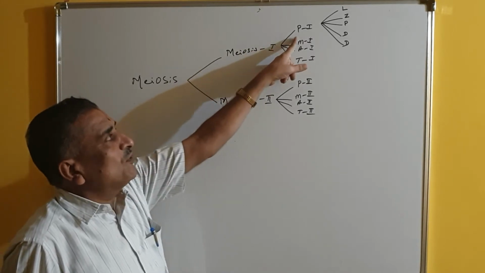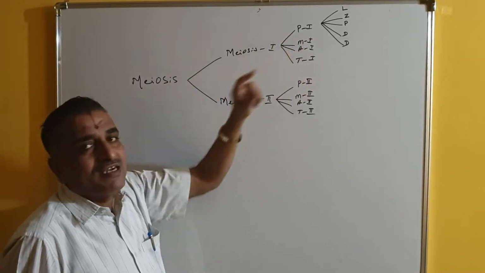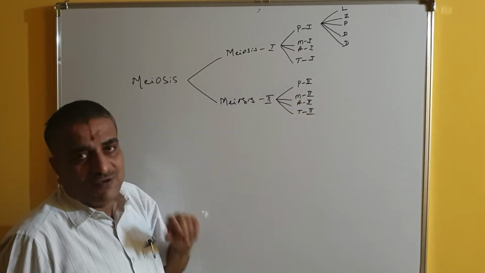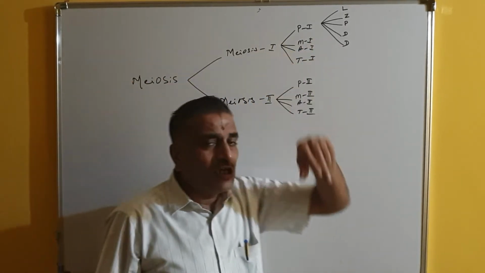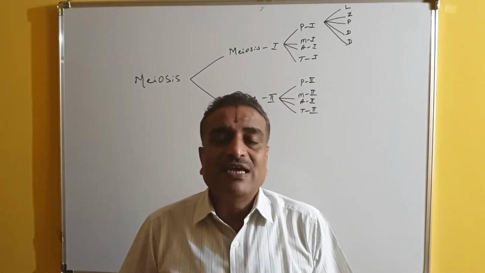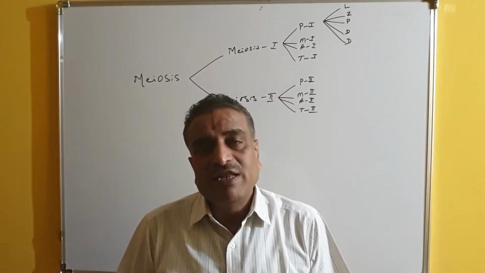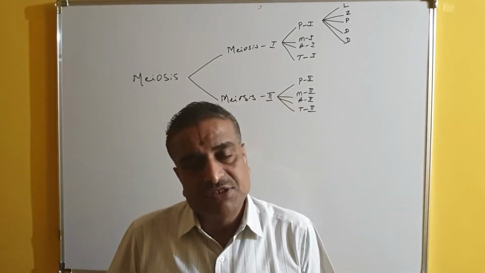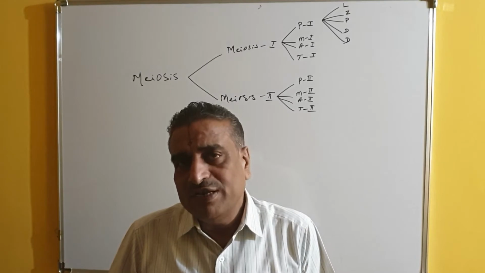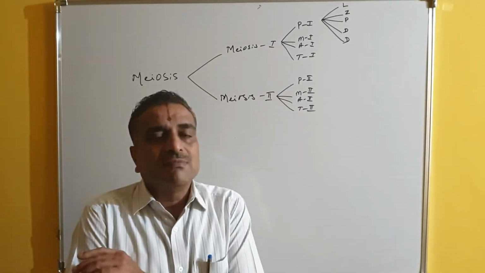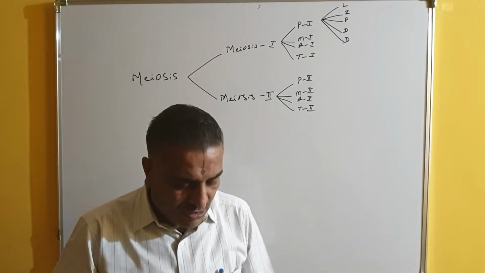Prophase 1 has 5 sub-stages, known as leptonema, zygonema, pachynema, diplonema and diakinesis, or leptotene, zygotene, pachytene, diplotene and diakinesis.